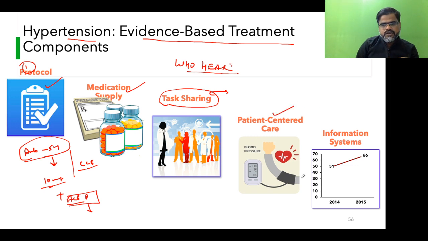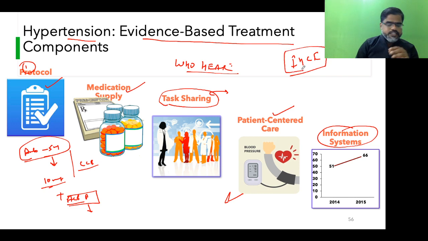Patient-centered care, you have to record the blood pressure. Now they are offering a digital blood pressure so that you don't have to go through the process of measuring with the sphygmomanometer. And lastly, information system. How much is the controlled status, how many people who are taking drugs are in a controlled state, because today, hypertension is the leading cause of death, a silent killer. So the government has come up with this program called IHCI, India Hypertension Control Initiative.